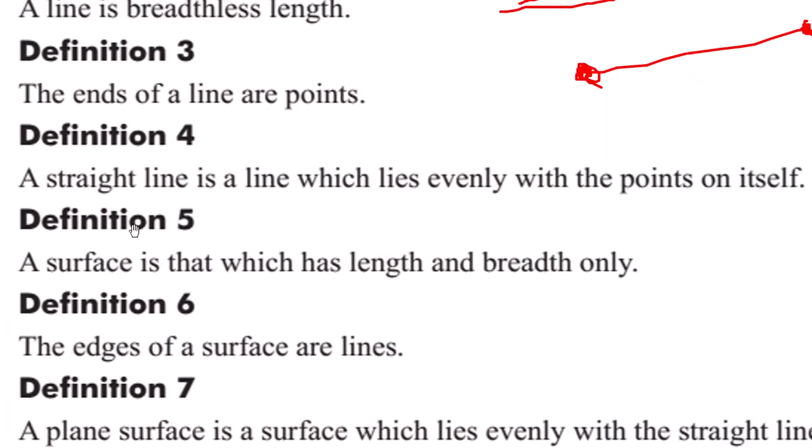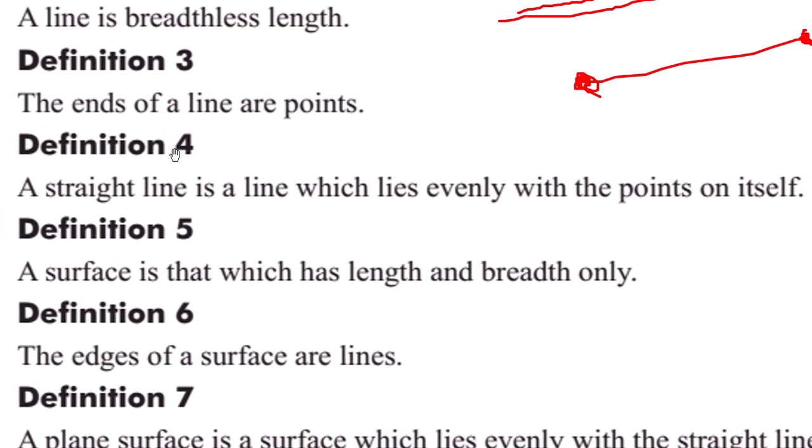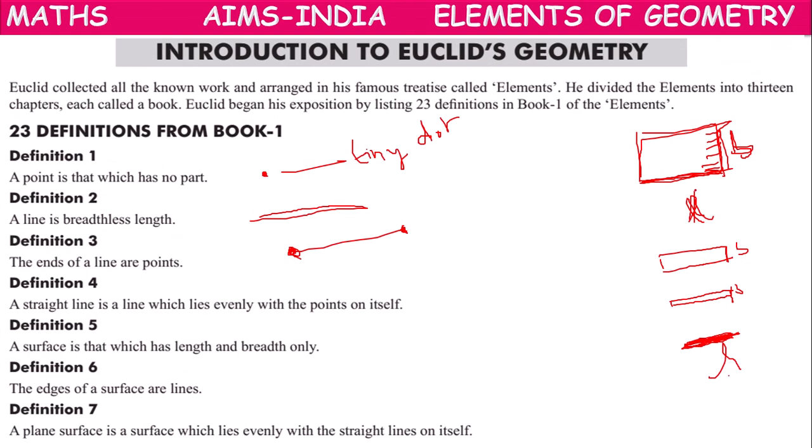Next. A straight line is a line which lies evenly with the points on itself. So in definition 4, he told about the straight line. What is a straight line? One which lies evenly with the points on itself. Suppose one point here, one point here, one point here, one point here.